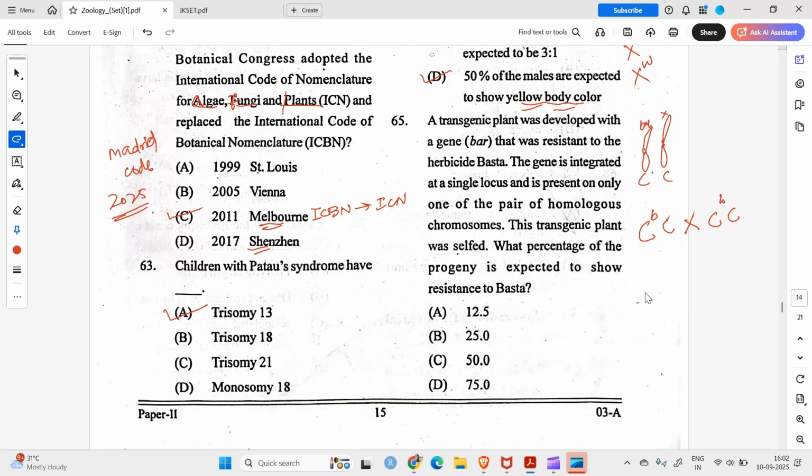What percentage of the progeny is expected to show resistance to Besta? Okay, so what we will get? We will get CBC, CB, CB, and CC. So the gene is present on 1, 2, and 3. 75% is the correct answer.